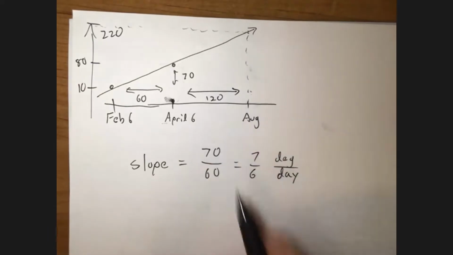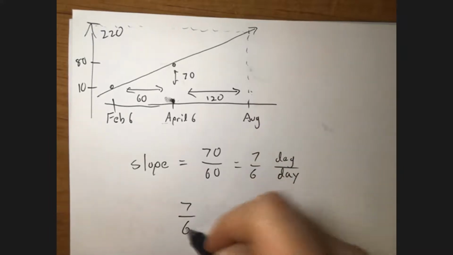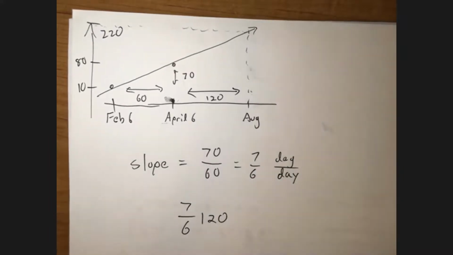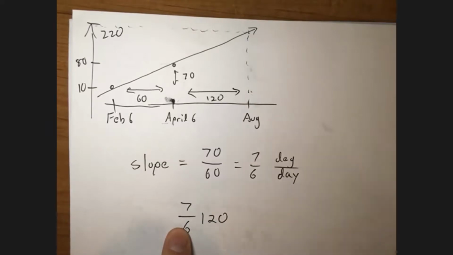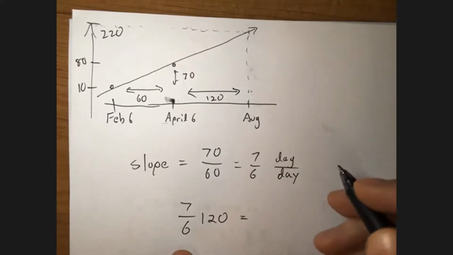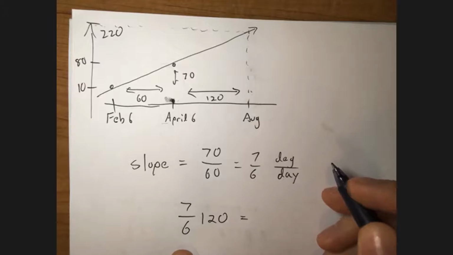So in 120 days, at this rate of increase, how much would we expect the temperature to increase? Well, you take the slope and you multiply it by 120. This is degrees per day multiplied by 120 days, gives you the change in degrees. So 120 divided by 6 is 20, right?